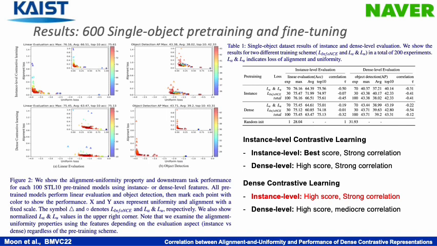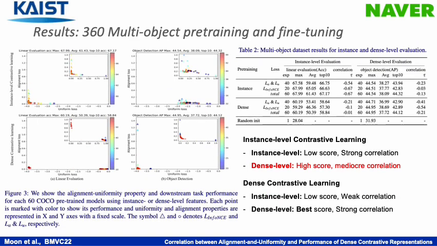In this experiment, we can observe that the overall trend of the object detection performance is also correlated with the alignment uniformity property in both instance and dense level CL, and shows similar performance. The instance level and dense level CL using a single object show a negative correlation between the alignment uniformity and the object detection ability.